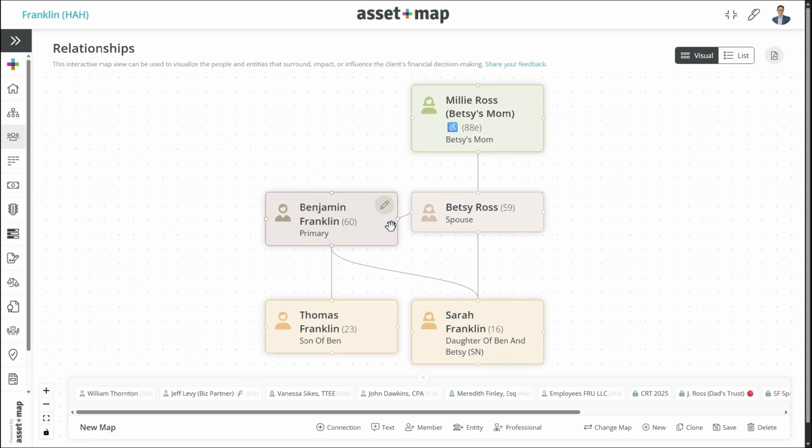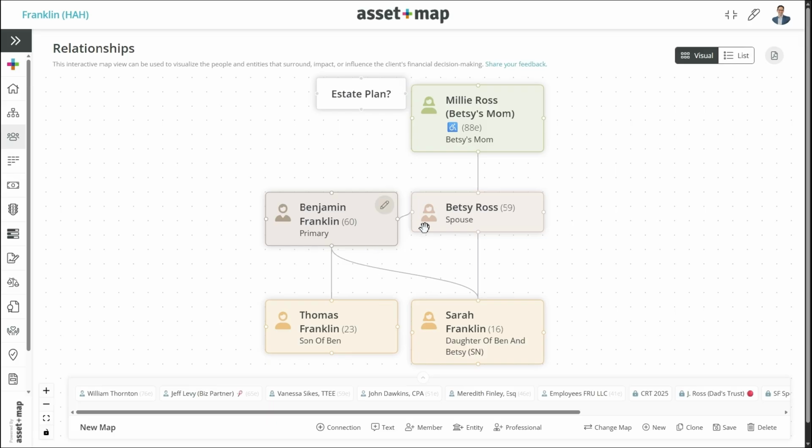I could choose to add any kind of text here by adding a text box and maybe explaining that relationship or concerns. Because this is free-form text, I can ask all kinds of questions like, what is an estate plan? And I can use this to frame conversations when I come into the meeting.